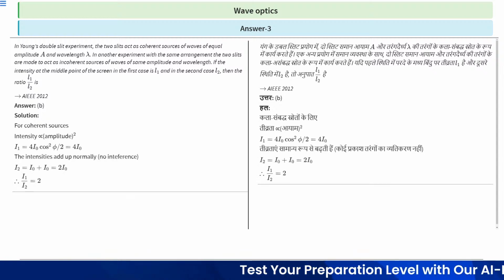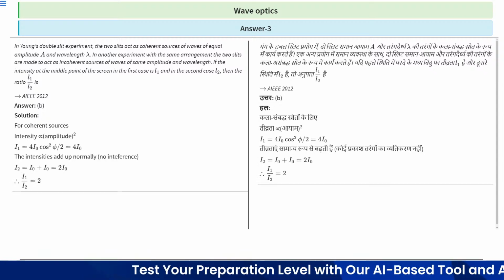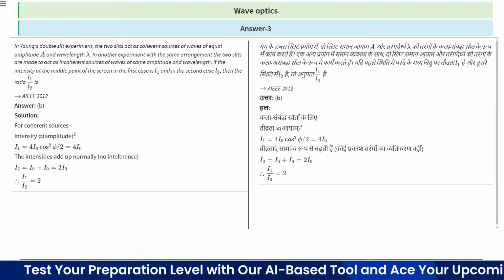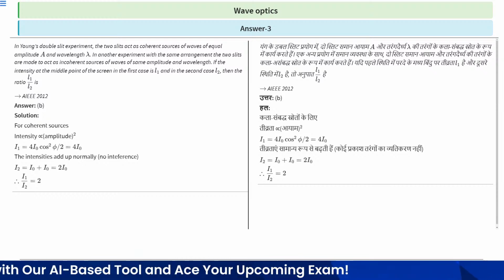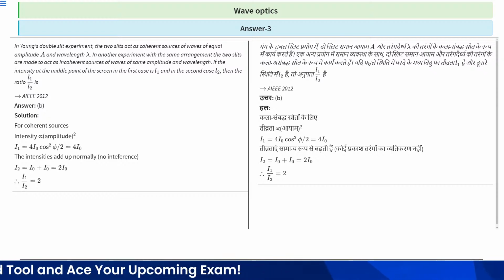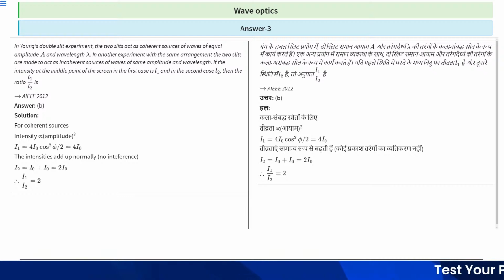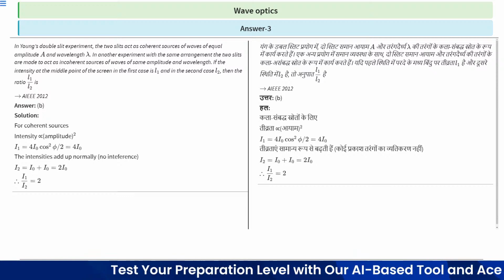For the coherent sources, I1 is equal to 4 I naught. In the second case, when the sources are incoherent, the intensities add up normally, so there is no interference. So I2 is equal to I naught plus I naught, which is equal to 2 I naught.